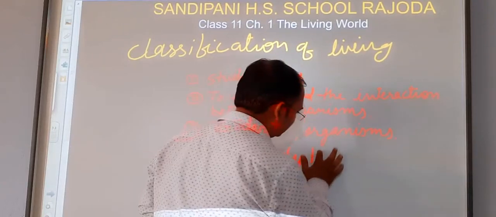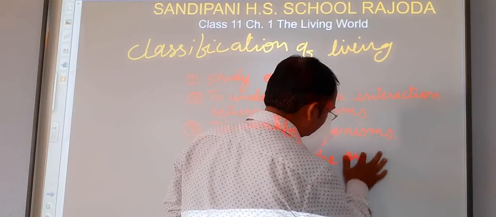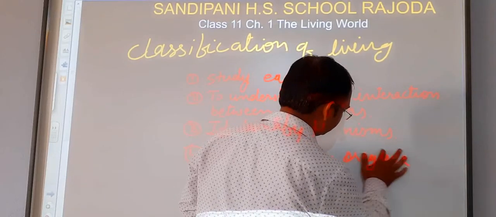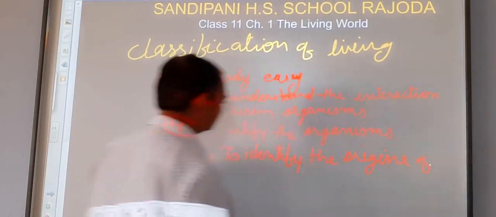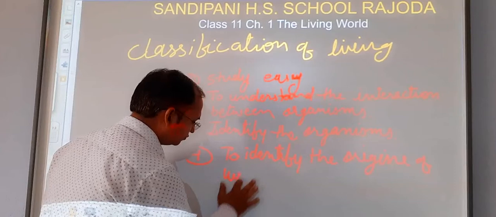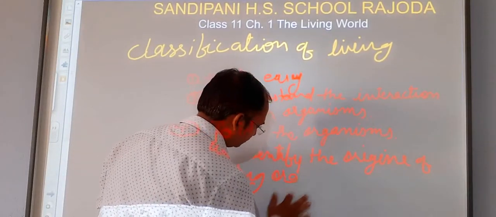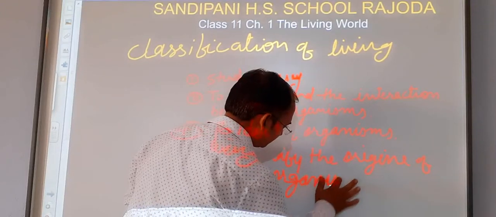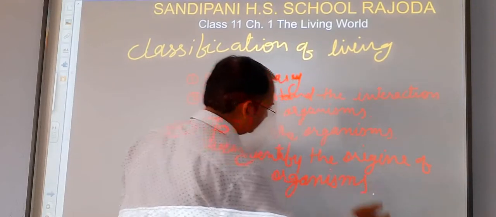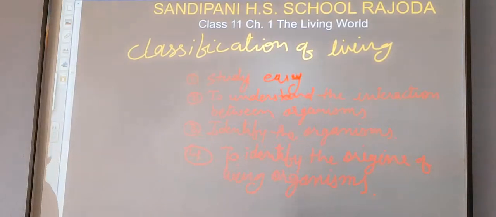Students, these are some reasons why we need to classify living organisms.